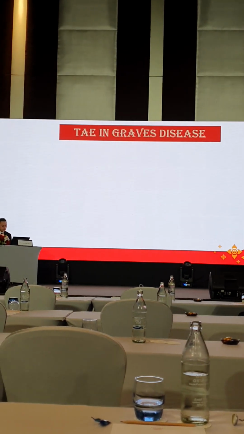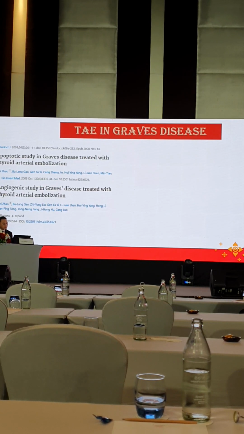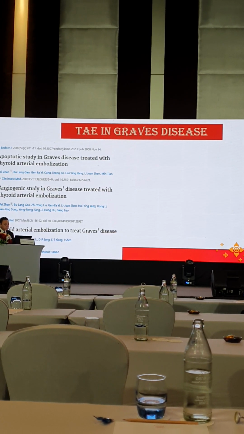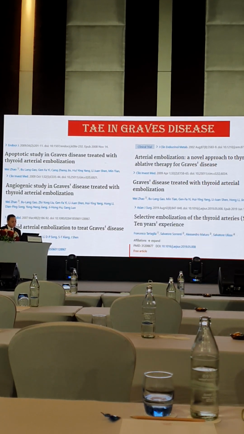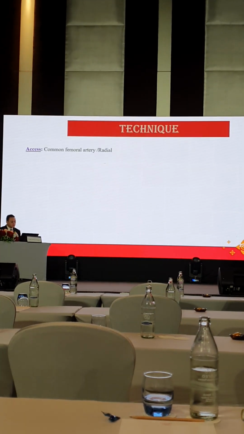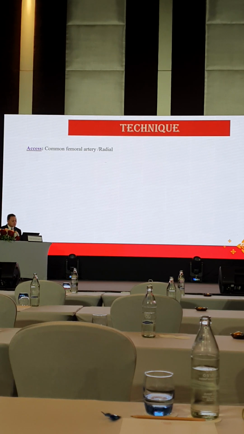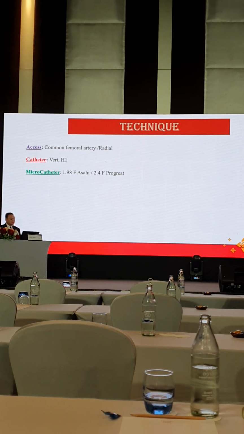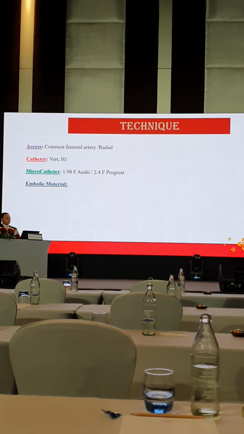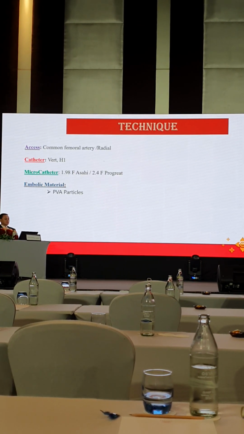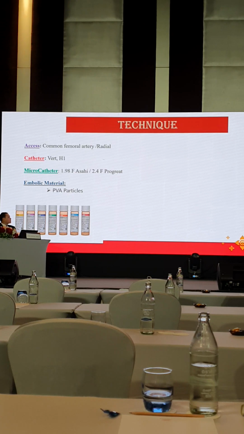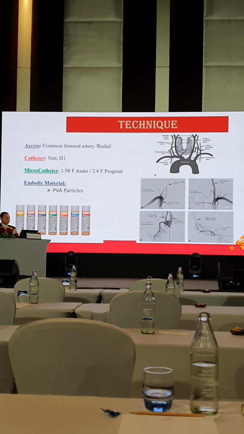So that created the concept of thyroid artery embolization, and you see a lot of articles related to Graves' disease, the role of thyroid artery embolization in Graves' disease. So thyroid artery embolization is done like any other embolization procedure, either from the femoral or radial, and you can choose the catheter according to the anatomy. For selective embolization, microcatheters, and the embolizing agent most commonly used is PVA particles.